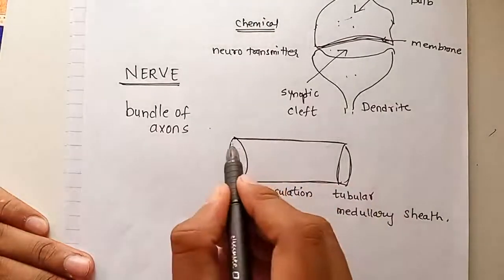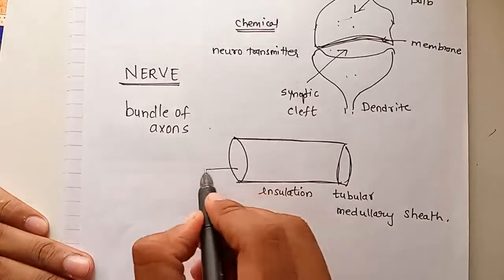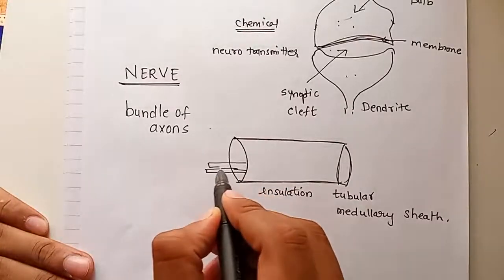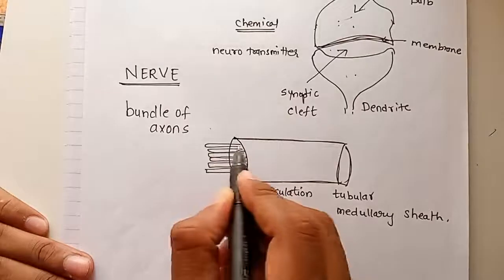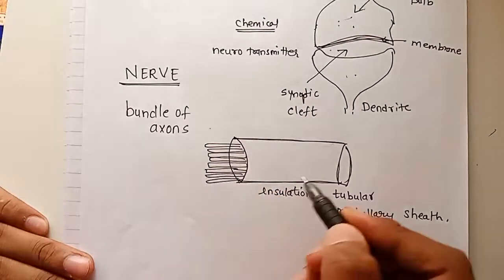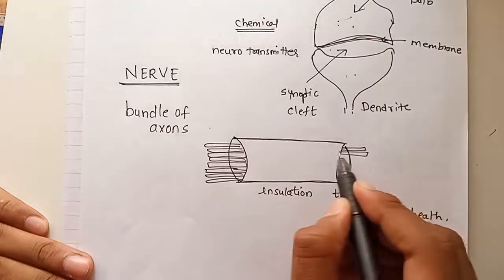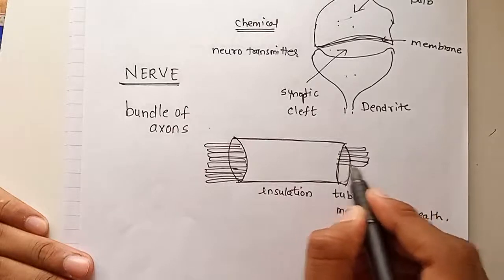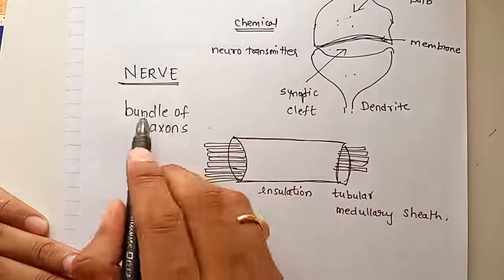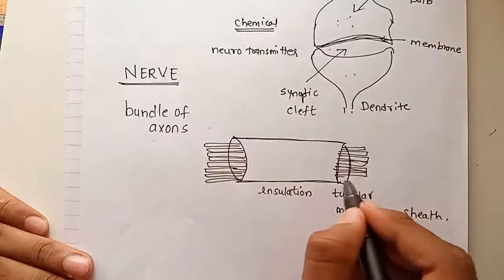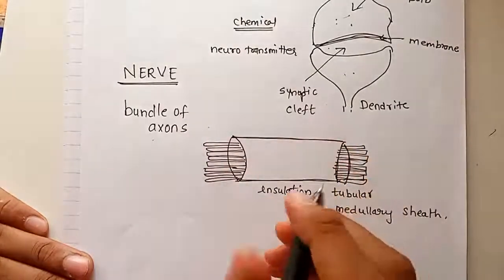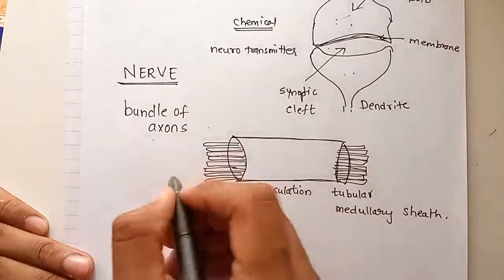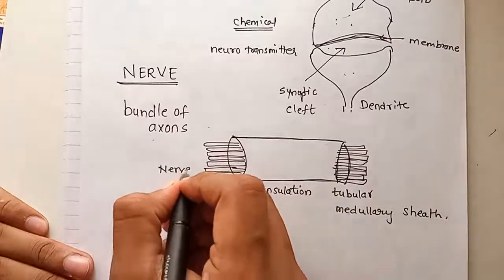Now inside this nerve there are many axons like this. Can you imagine? There are so many axons inside this nerve. That is why it is called a bundle of axons. बहुत सारे न्यूरॉन्स मिल के एक चीज़ के अंदर बंडल्ड है. That is called a nerve. Okay, they are also called nerve fibers.